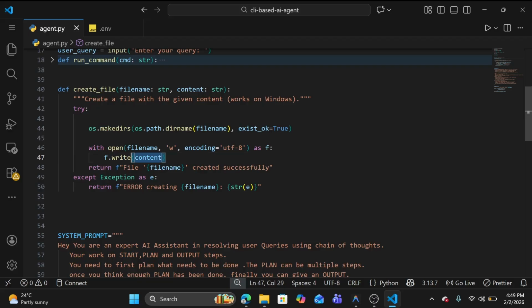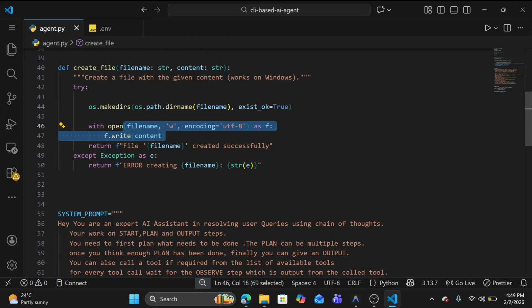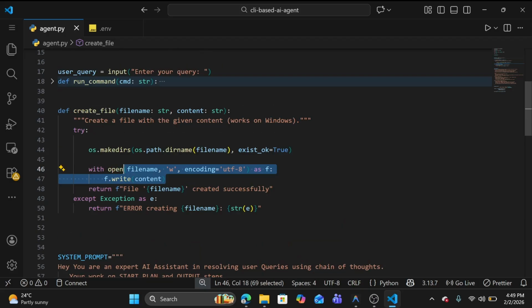If we get both file name and content at the same time, you first create the file and then append that content into the file. So this is normal, and we can directly run it from the command prompt. Maybe we will get some commands which run only on PowerShell.